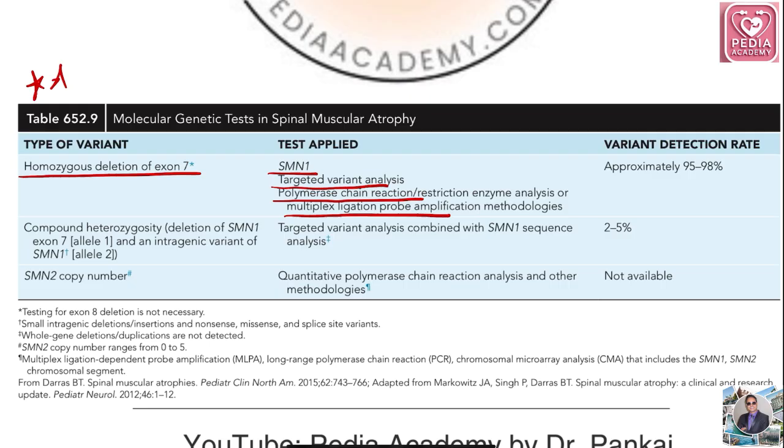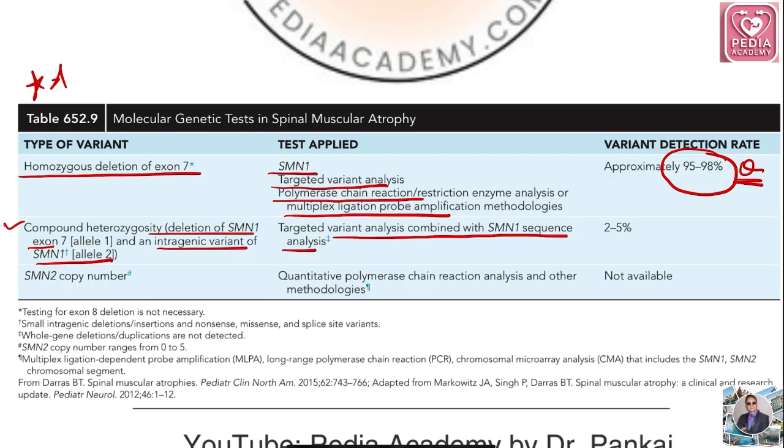What is the detection rate? They will ask this also. It is 95 to 98%. Okay, if the type of variant is compound heterozygous, meaning deletion of SMN1 exon 7 on allele 1 and an intragenic variant of SMN1 on allele 2, what are the tests? These are targeted variant analysis combined with SMN1 sequence analysis. The detection rate is 2 to 5%.